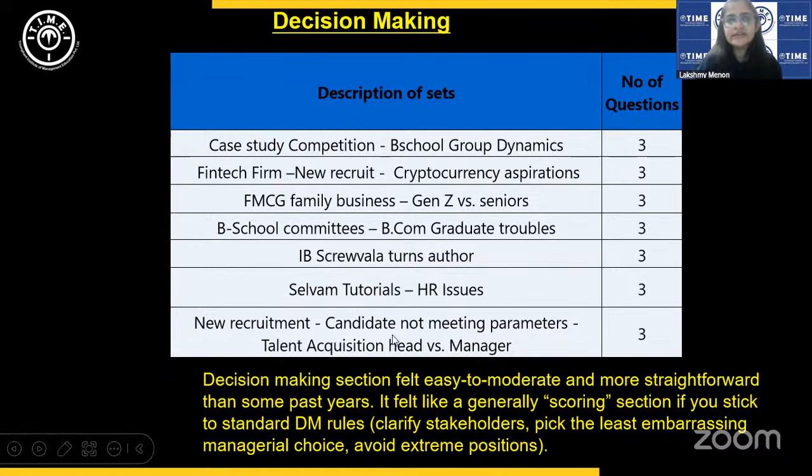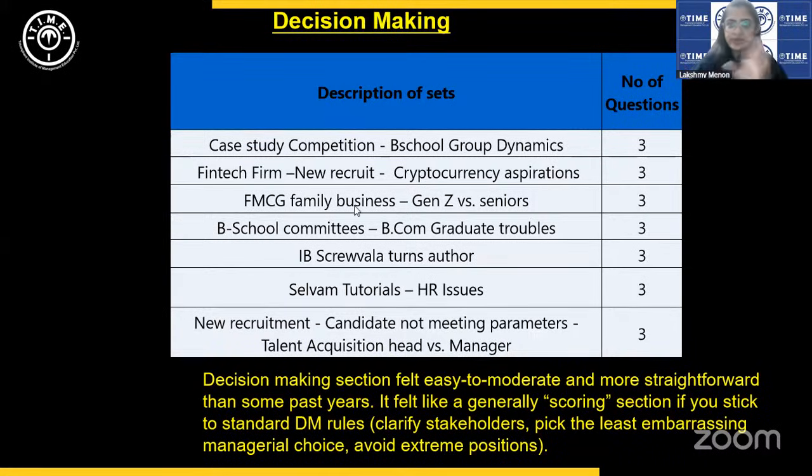Yes, and this also is an HR-based case where there is recruitment going on in a firm and the talent acquisition head delegates it to his junior, his subordinate. But this person wants to pick a candidate who does not meet the parameters stated by the talent acquisition head. So again, a dilemma. Should this candidate be selected? What should be done? So all these sets had at least one, if not two, doable questions.